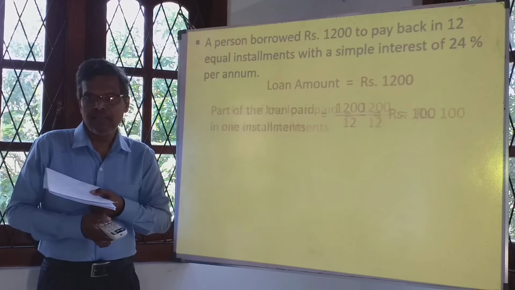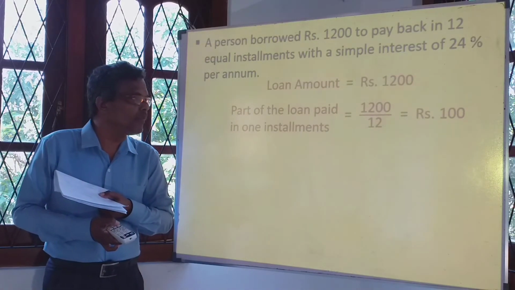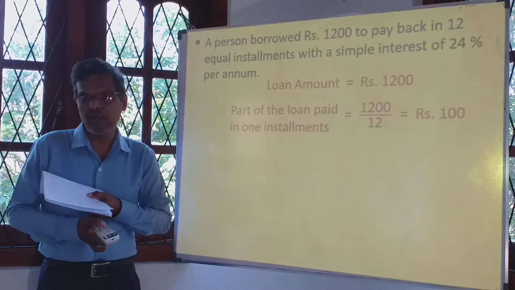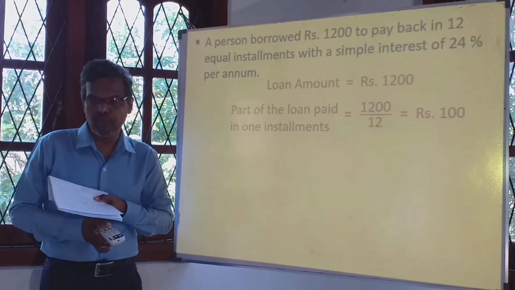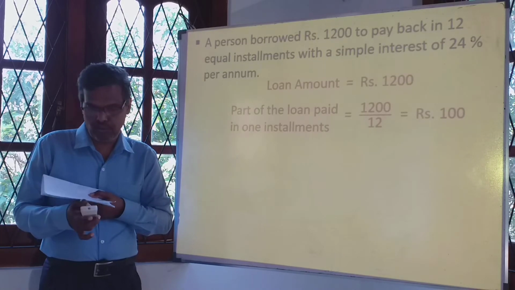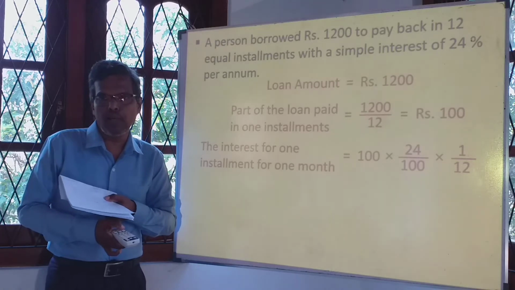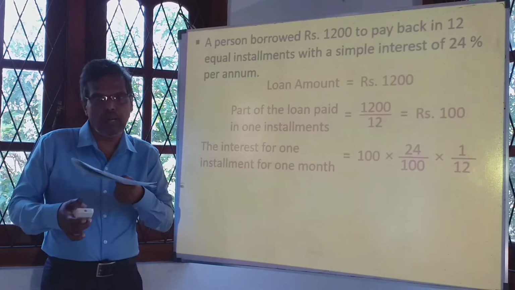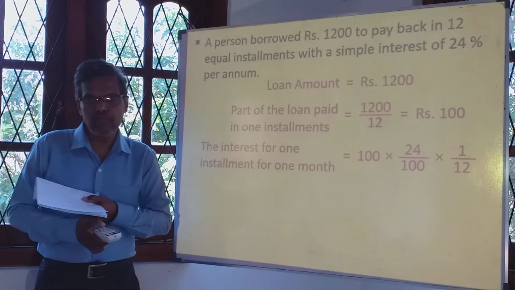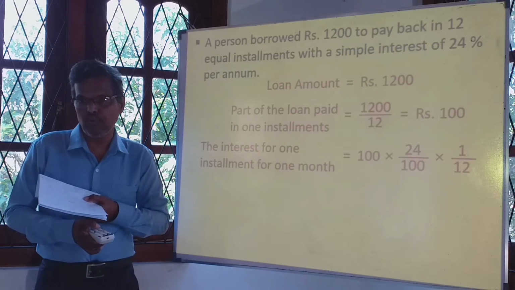Now see that part of the loan paid in one installment, as we did earlier. How to find it? 1,200 is to be divided by 12. It is 100 rupees. So the interest for one installment, that means one part of 100 rupees, let's calculate it. 100 is to be multiplied by 24 over 100.